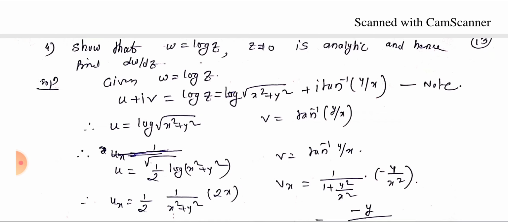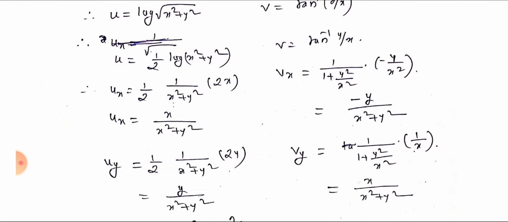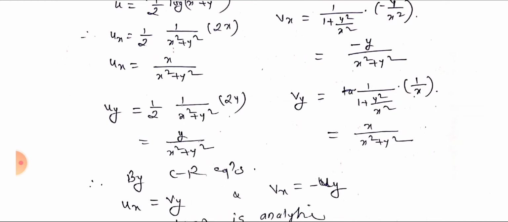So differentiating u and v partially, we get ux equal to 1 by 2, take it outside, derivative of log of x square plus y square is 1 by x square plus y square, with respect to x is 2x. So ux equal to x by x square plus y square, uy equal to 1 by 2, 1 by x square plus y square, with respect to y is 2y. So that gives uy equal to y by x square plus y square.